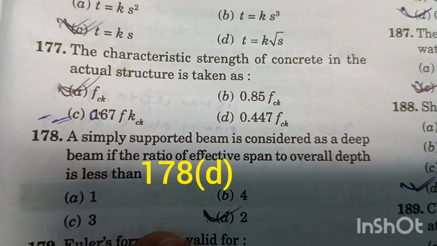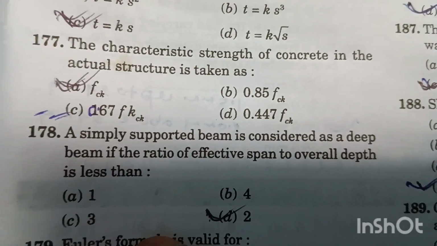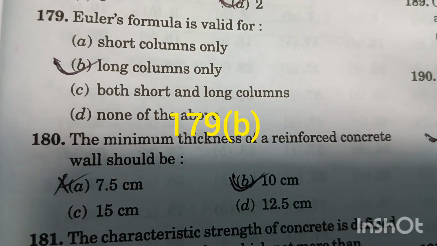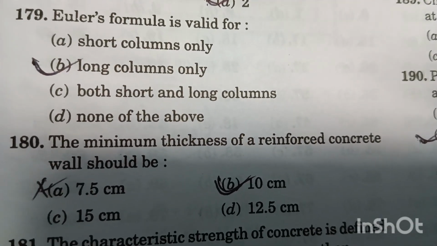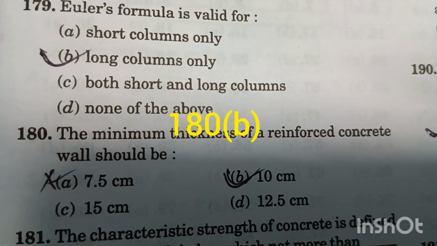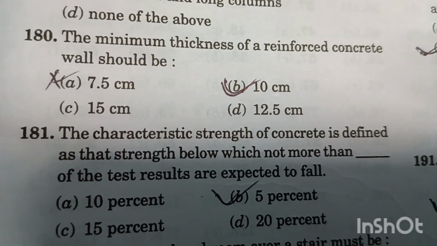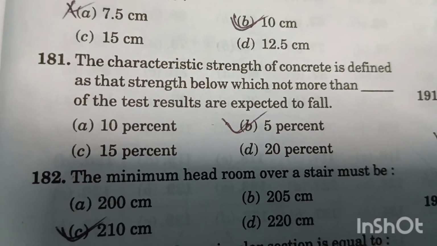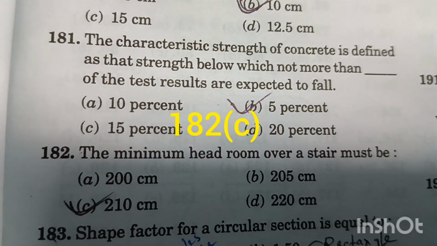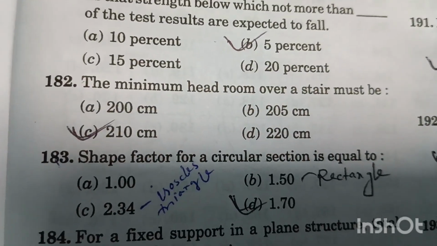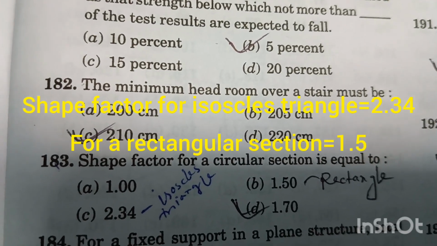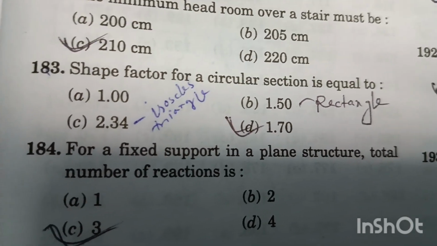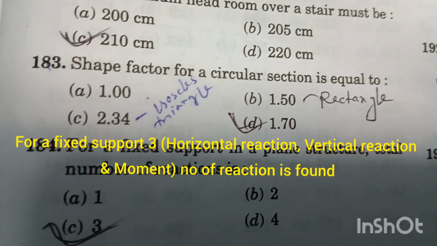Question number 178. A simply supported beam is considered as a deep beam if the ratio. Euler's formula is valid for long columns only. Option B is the right answer. Question number 180. The minimum thickness of a reinforced concrete wall should be 10 cm. Option B is the right answer. Not more than 5% of the test results are expected to fall. Option B is the right answer. Question number 182. The minimum headroom over stair must be. Question number 183. The shape factor of a circular section is equal to 1.70. Fixed support in a plane structure: total number of reactions will be 3. Option C is the right answer.